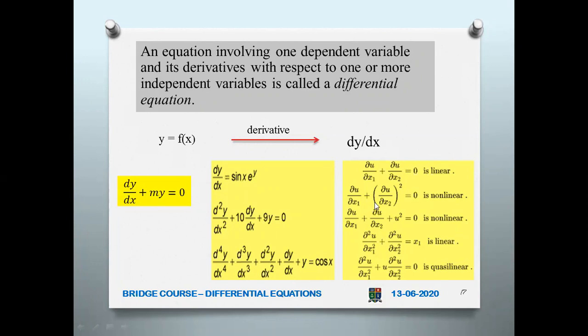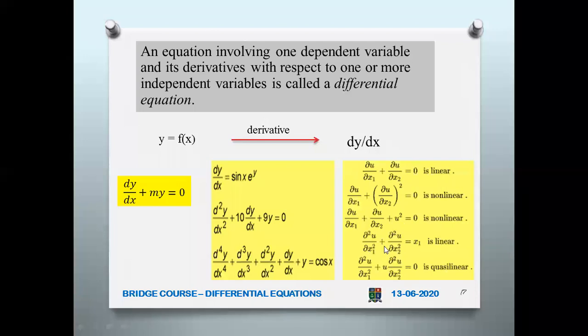Then (∂u/∂x1 + ∂u/∂x2) whole squared = 0 is non-linear, because when a derivative is raised to a power of more than 1, it becomes very difficult to solve this kind of equation. So this is called non-linear. A linear equation is very simple. When it comes to non-linear, we have to learn many methods. Then this is also non-linear because ∂u/∂x1 + ∂u/∂x2 + u is raised to power 2. That is why it is non-linear.